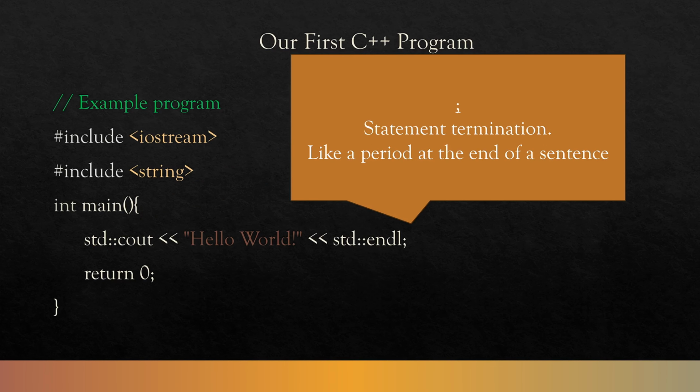Next, we have a semicolon at the end. The semicolon at the end is like a period at the end of a sentence. It's a statement termination. You're saying, hey, this line, this statement is done. Put a semicolon there. This is really important when working with C++. There are a few instances where you don't actually need them. For instance, these include statements do not have a semicolon. This int main does not have a semicolon, and neither does the ending curly brace at the end. However, the statements within our code block, these two statements do have semicolons.